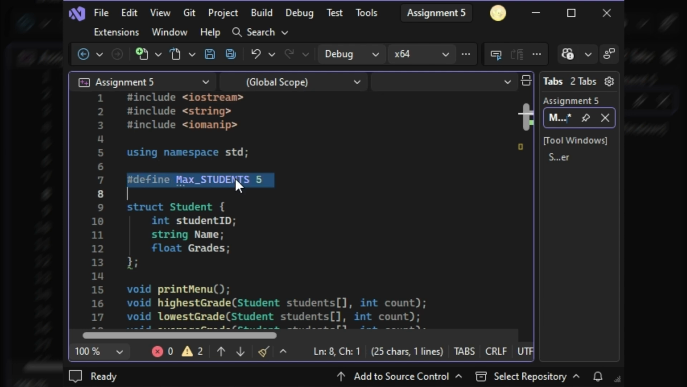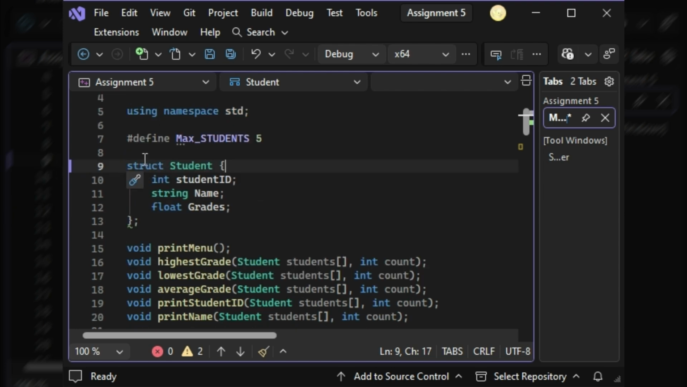In line 7, I have a preprocessor macro definition that allows me to set a limit within the program. The #define directive lets the system know to execute a text substitution. The MAX_STUDENTS acts as a placeholder for the numerical limit of the program.